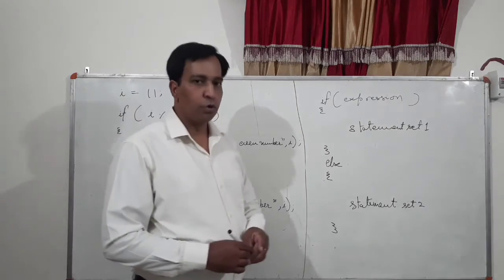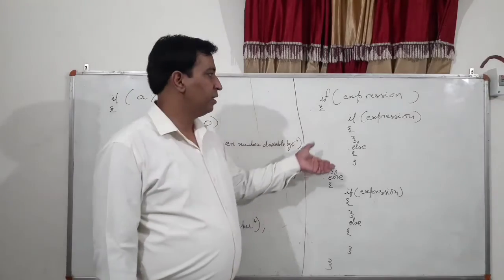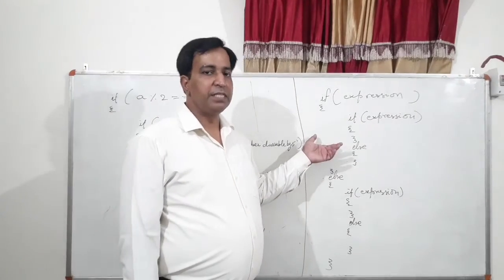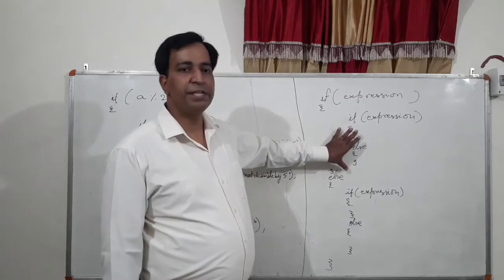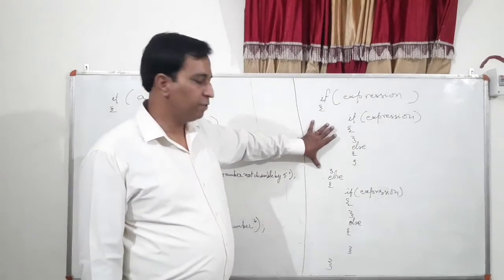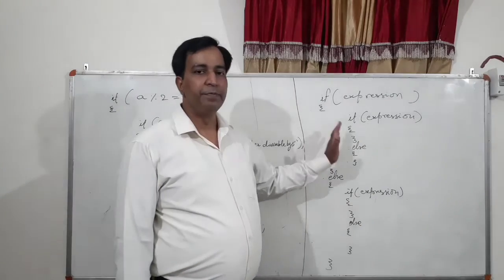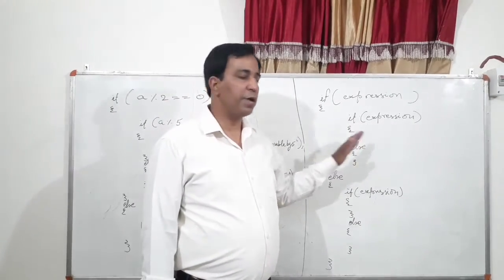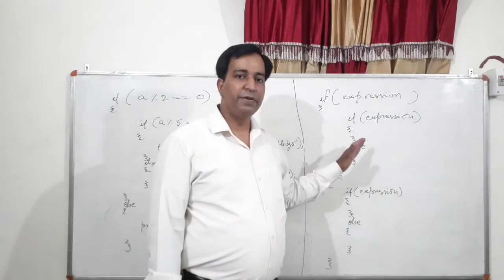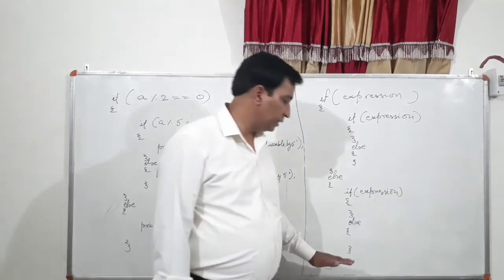Let's go to the next part of it, that is nested if else. Let's have a look at this. This is called nested if else. Nested if else means you have an if else segment within the body of if or within the body of else. This is called nested, right? Now the level of nesting is not limited. You can have n number of if else mentioned within the body of if or within the body of else,